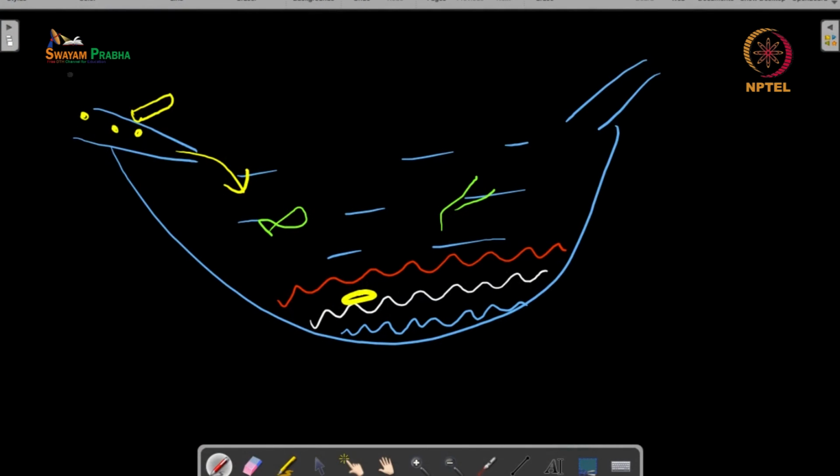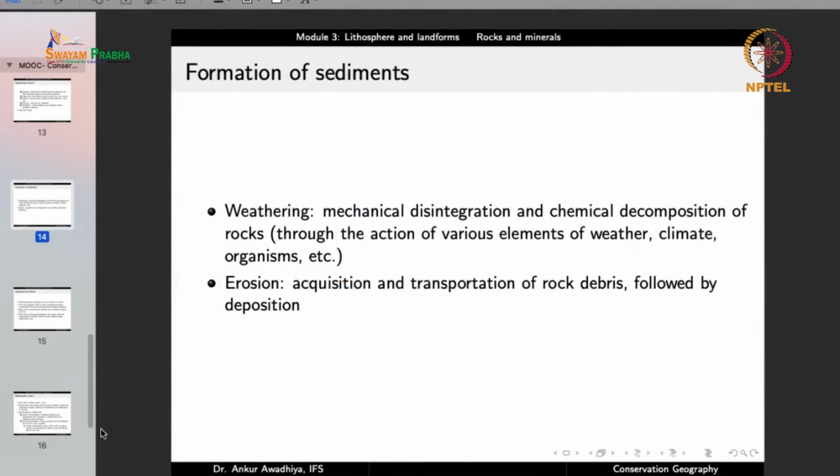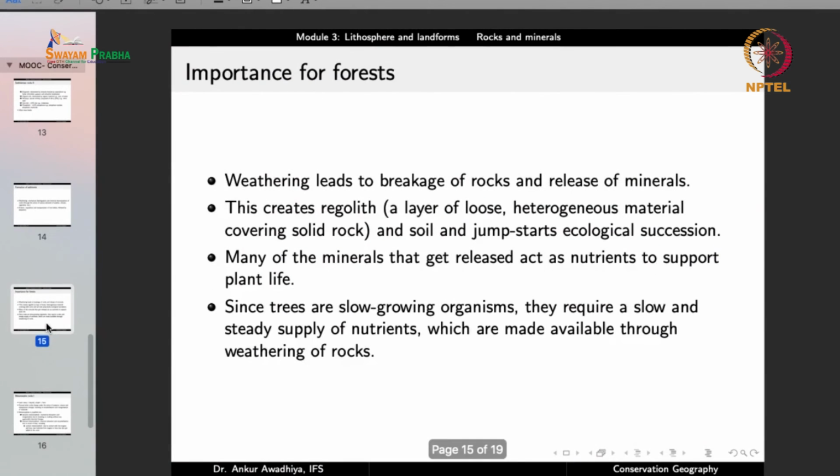So, what we are saying here is that probably there was a rock somewhere, it got disintegrated into smaller fragments, and the stream carried these smaller fragments to this water body, and then these smaller fragments got deposited. So, this is the process of formation of sediments. There is weathering and there is erosion and deposition.